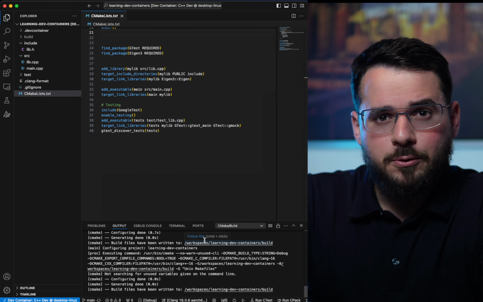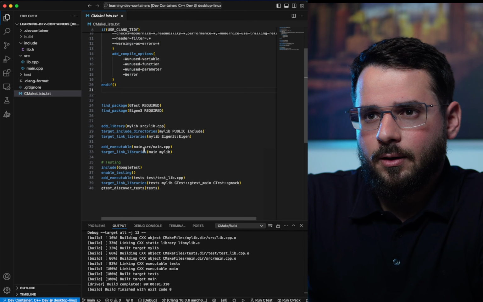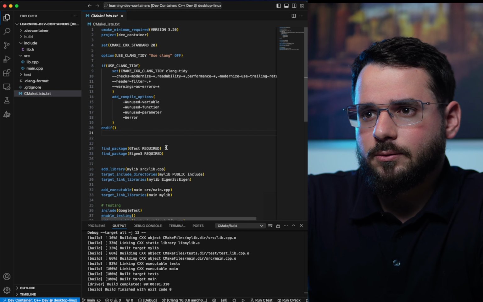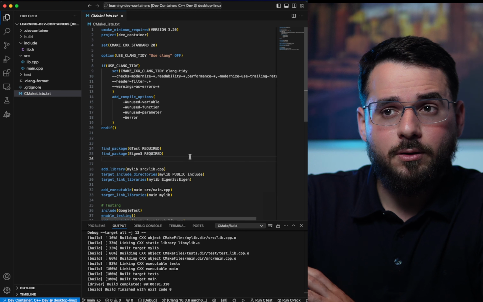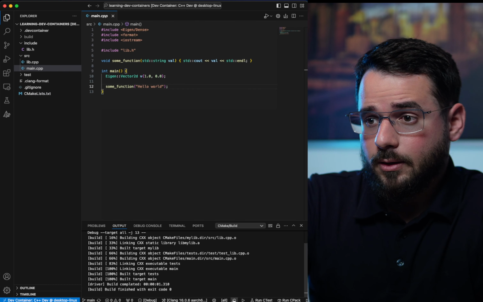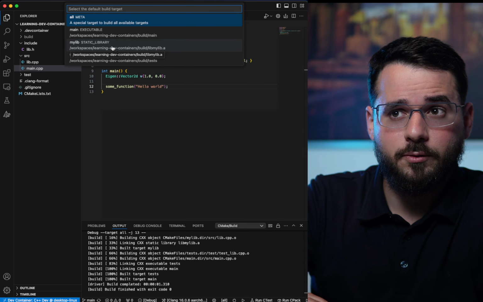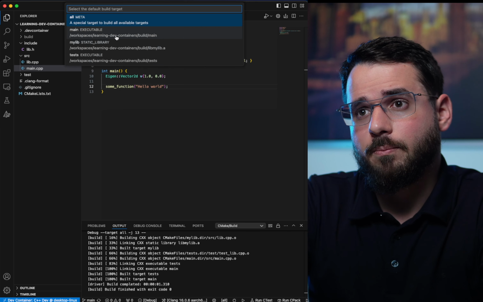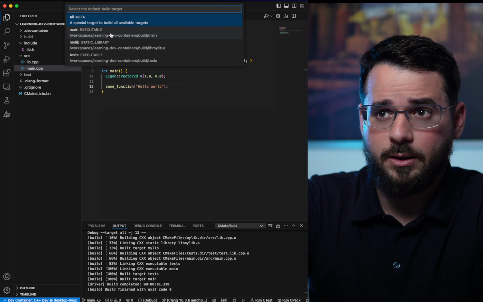And all I have to do to build this thing is to press this button. And I just built my application. My application depends on Google Test and this algebra library, Eigen, but this already belonged to the container. I didn't do anything. I could immediately build it, which is really nice. I can select the target. So CMAKE parses my application for me. I can tell, oh, I just built a test, just built my library, or just built my main executable.